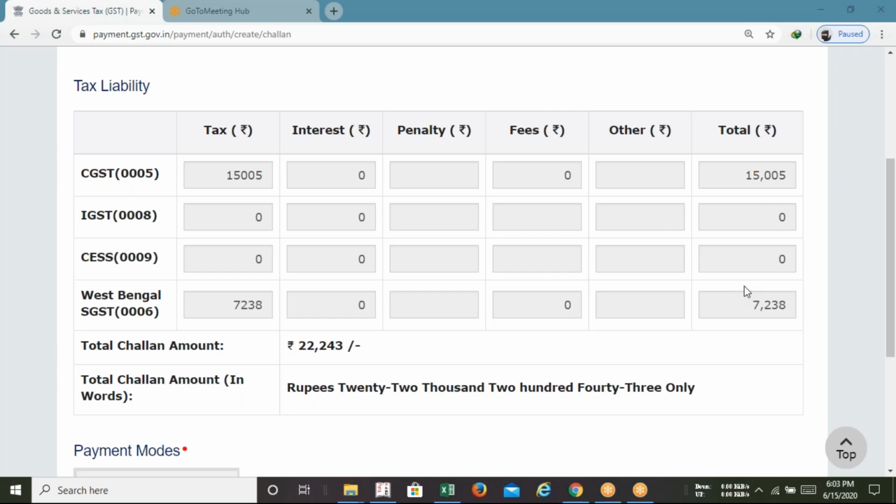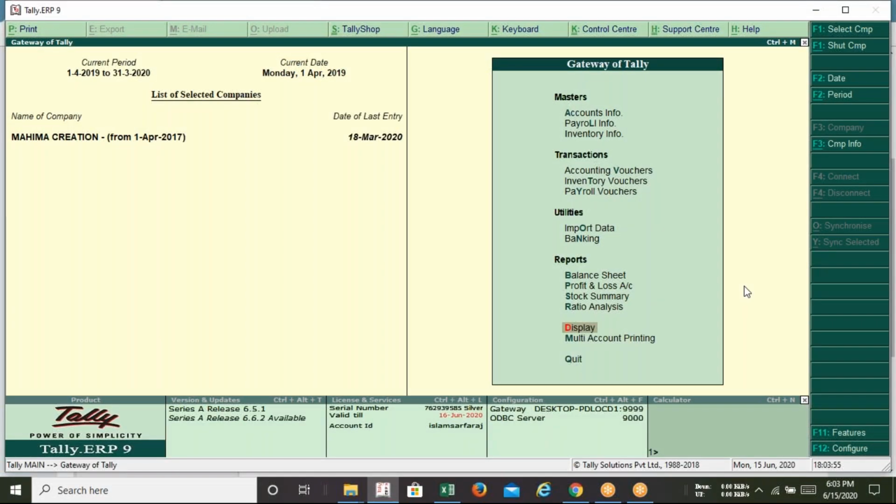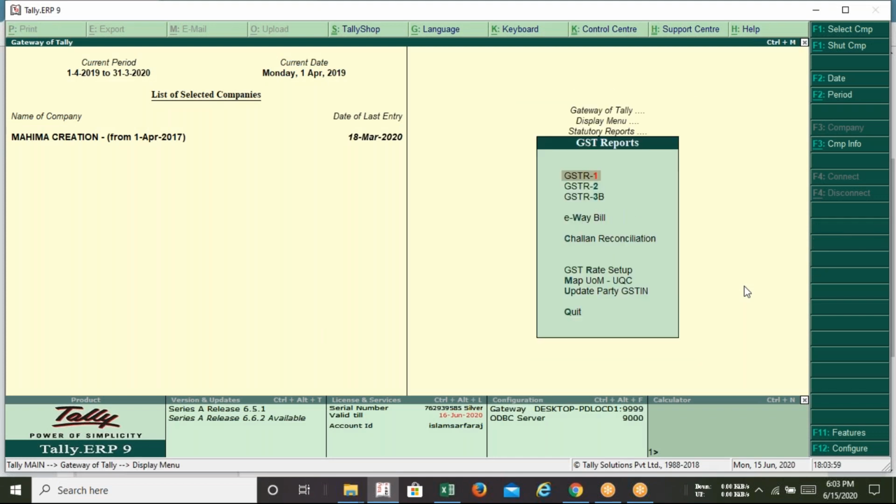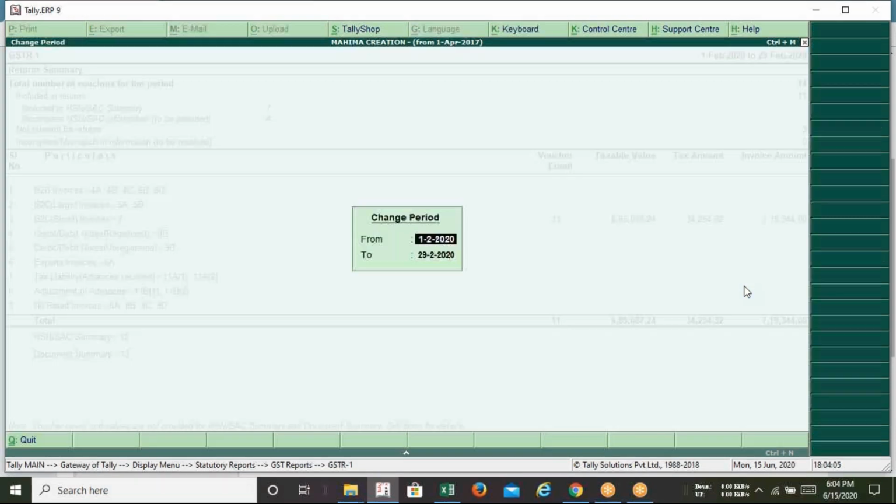Okay, in the same manner we can go with the GSTR1. How? At the time of selection of the GSTR3B, now you need to select what? Toggle. You need to select GSTR1. Okay, and then Alt F2.